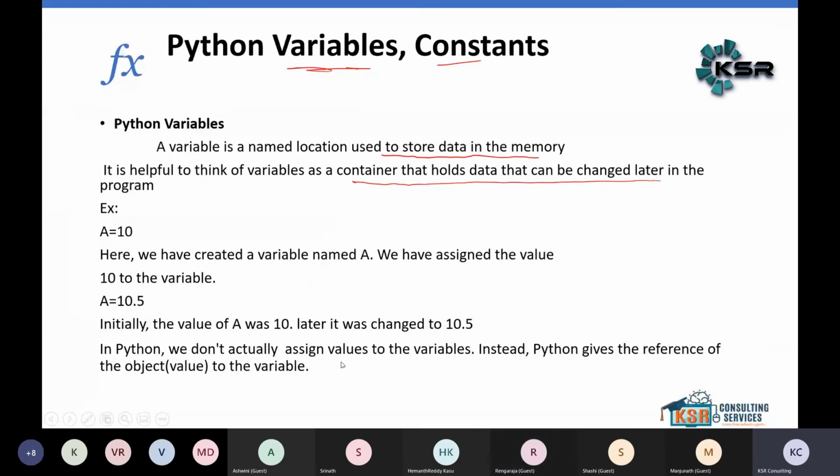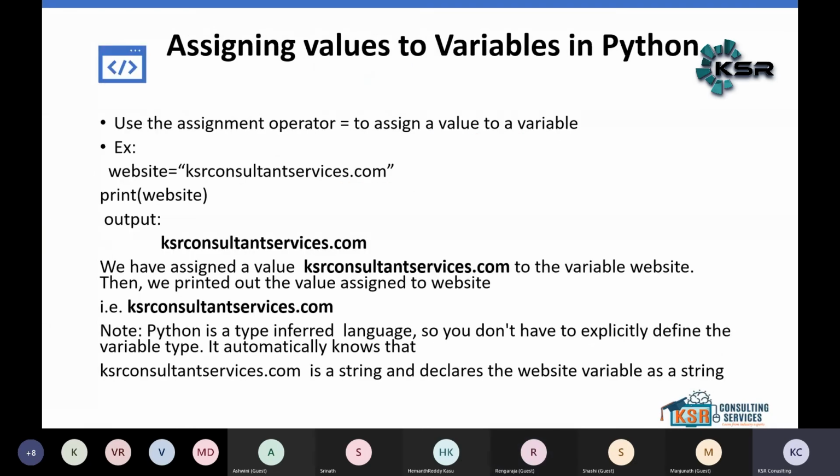So in Python we don't actually assign; instead Python uses a reference to the object. So now, assigning values to variables. For an example, you use an assignment operator. We use an assignment operator to assign a value to a variable. For an example, website is equal to KSR consultant services. This is our website or institute website, KSR consultant services.com. So when you print the website, what happens?